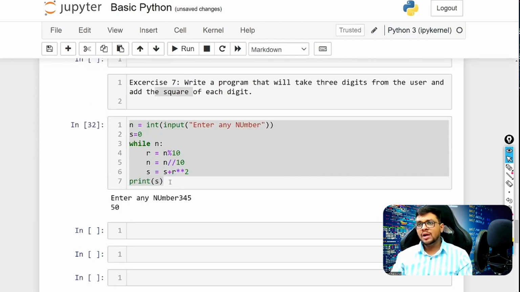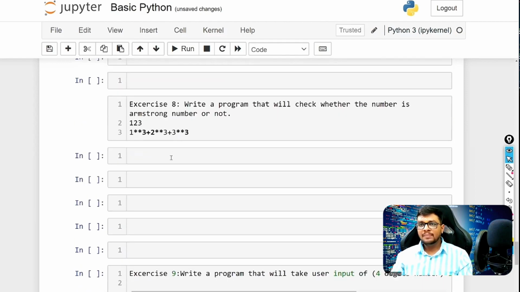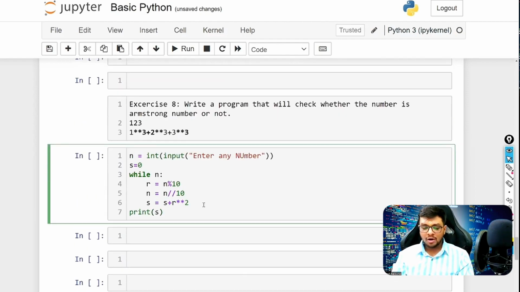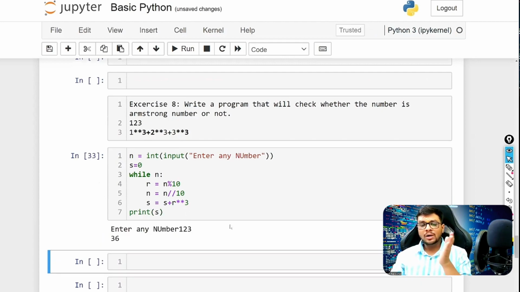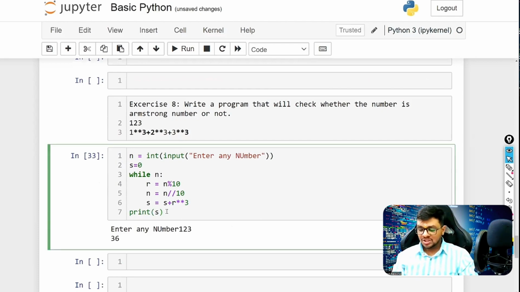So let's try to code it. Again, the same stuff, the same program. In this, we were taking square. Now we will take cube. So we would get the S value here. Let's put in the number 1, 2, 3. The sum of the cube of every element is 36 only. So 1, 2, 3 is not an Armstrong number. So we would just check it now.